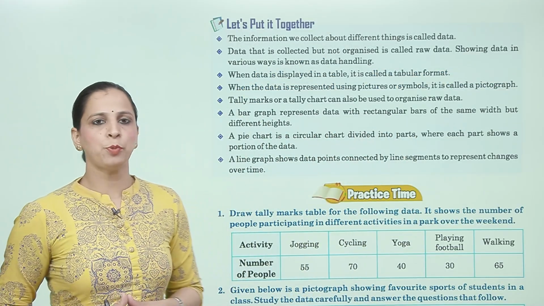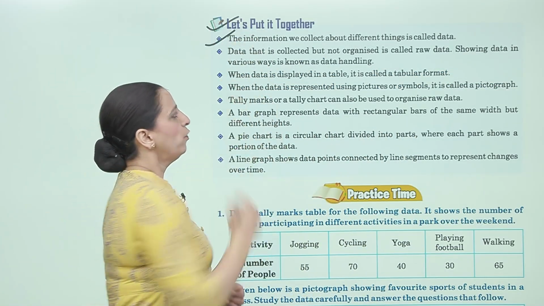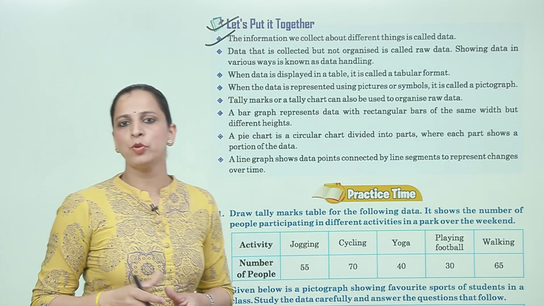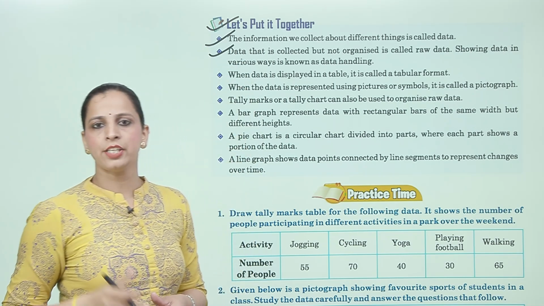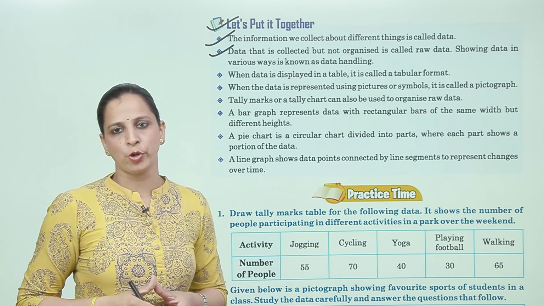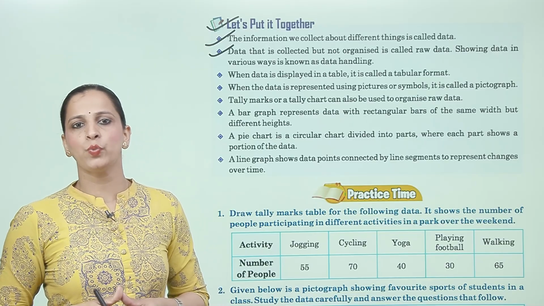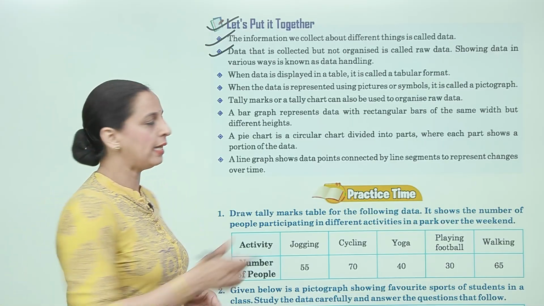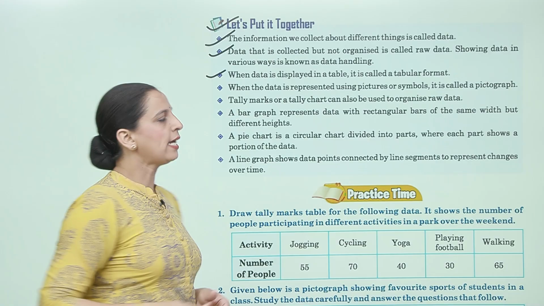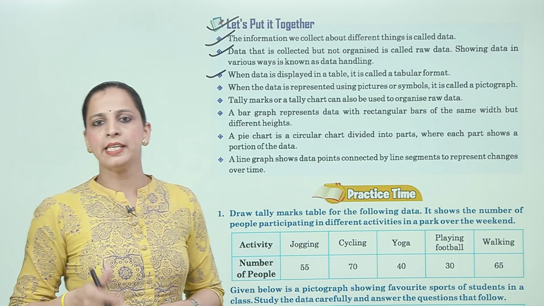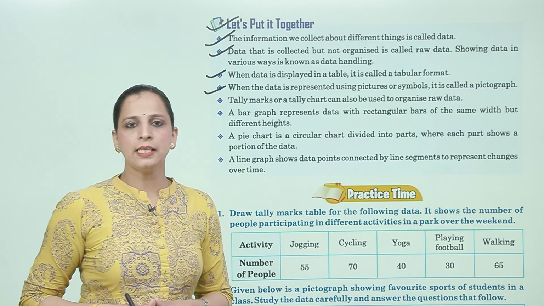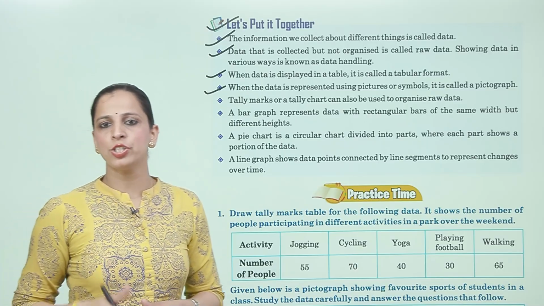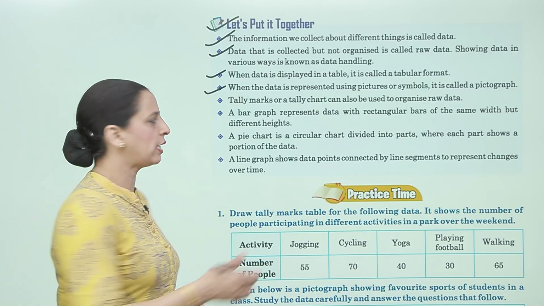Now next is, let's put it together. First, the information we collect about different things is called data. Next, data that is collected but not organized is called raw data. Showing data in various ways is known as data handling. Next, when data is displayed in a table, it is called a tabular format. Next, when the data is represented using pictures or symbols, it is called a pictograph.